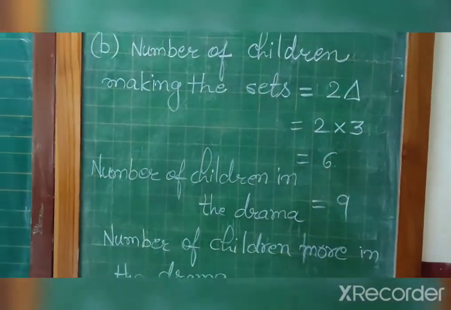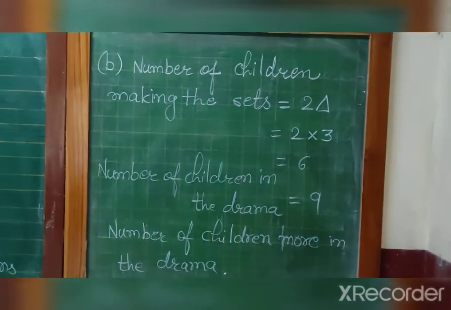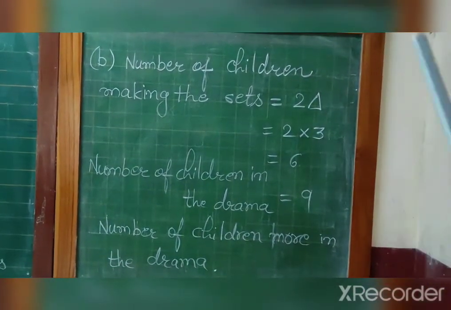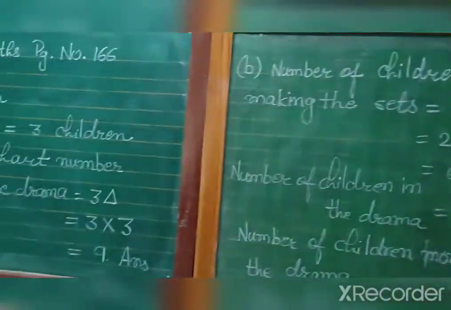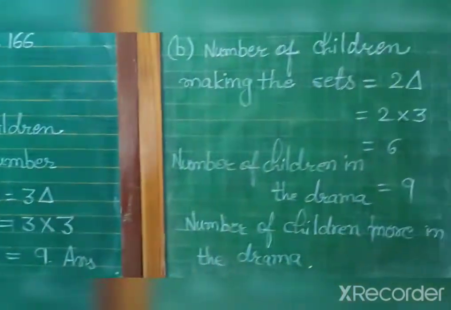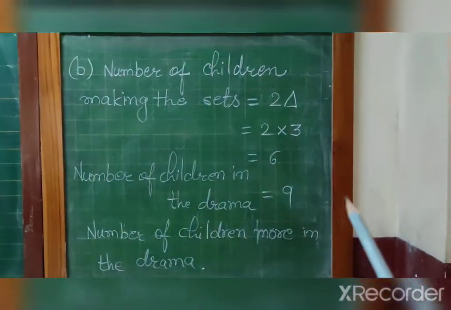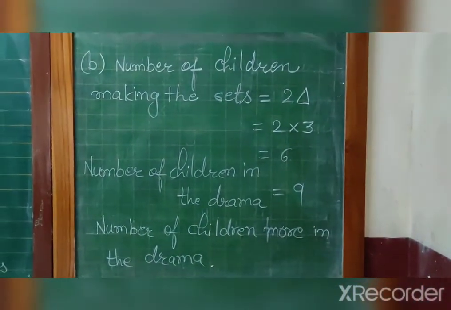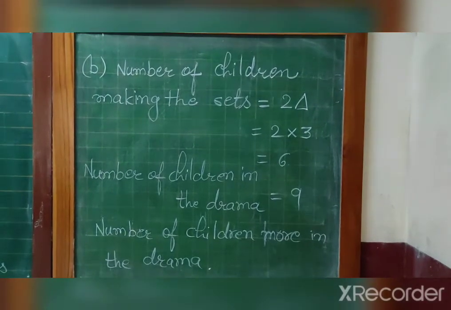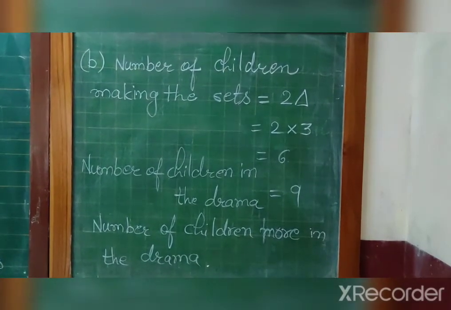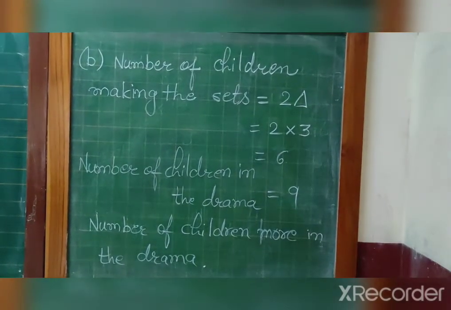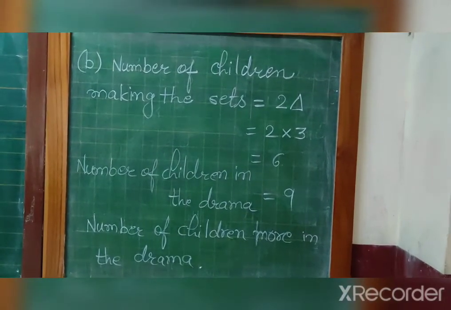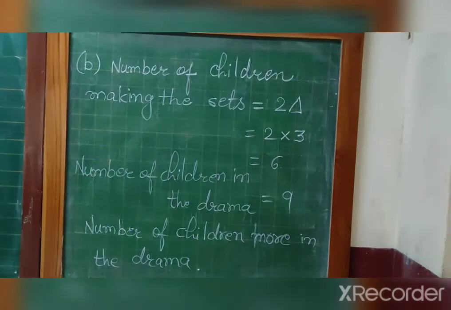Now see the number of children making the sets. You can see from the chart 2 triangles and one triangle equal to 3. So 2 into 3, 2 3s are 6. And the number of children in the drama we already calculated, 9. In which activity is the number of children more? The number of children is more in the drama, and the difference is 9 minus 6, so 3 children more in the drama.